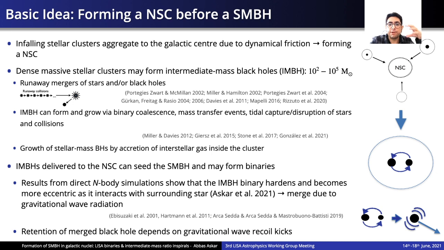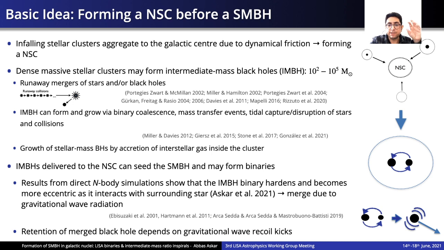So the idea presented here builds on results from direct n-body simulations in which we merge 3 stellar clusters, some of which contain intermediate mass black holes. What we found is that in the case where we have 2 or more intermediate mass black holes, we form an IMBH binary, and this binary hardens as it gets more eccentric due to interactions with surrounding stars, leading to the efficient merger of the binary black hole due to gravitational wave radiation.